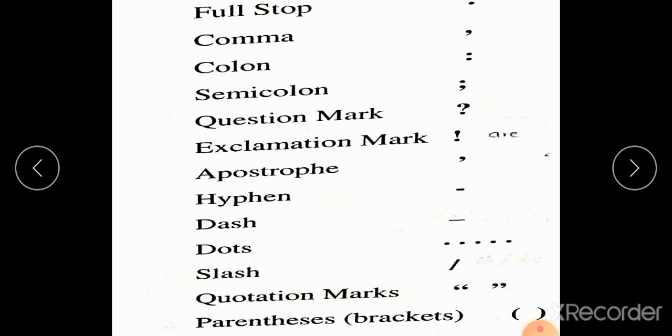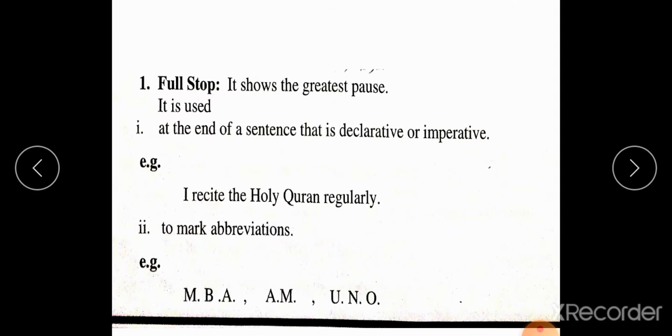But in this lesson, we will study full stop, comma, colon, semicolon, question mark, hyphen and quotation marks. So let's start.